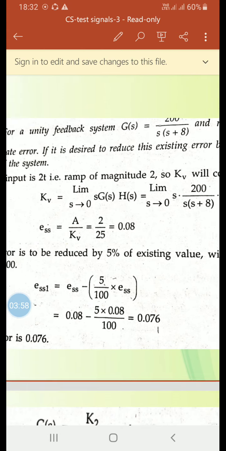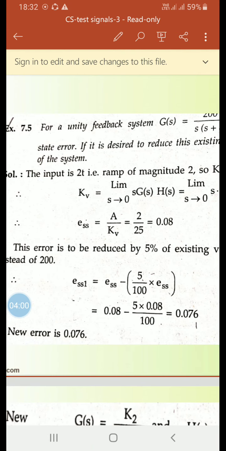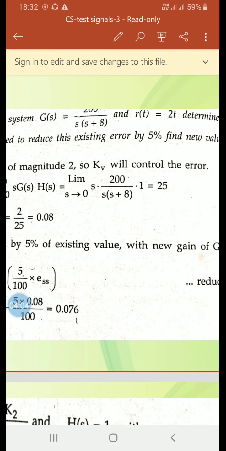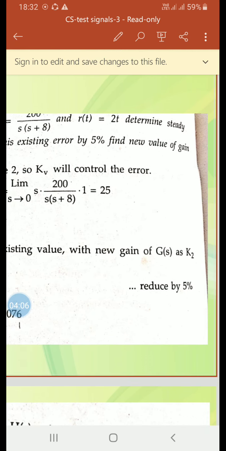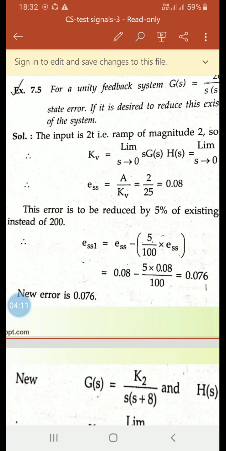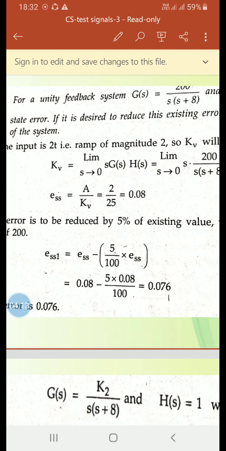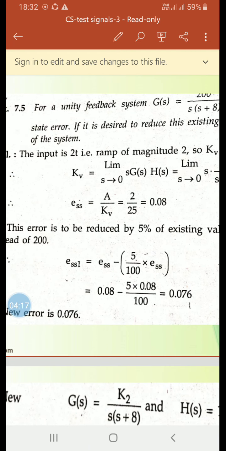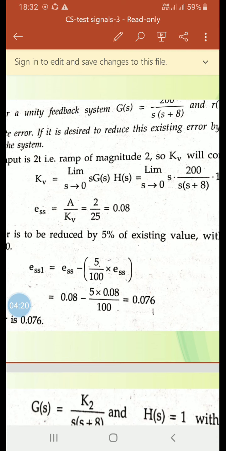Determine the steady state error. If it is desired to reduce this existing error by 5%, find the new value of gain of the system. The solution: the input is 2t, that is a ramp of magnitude 2.